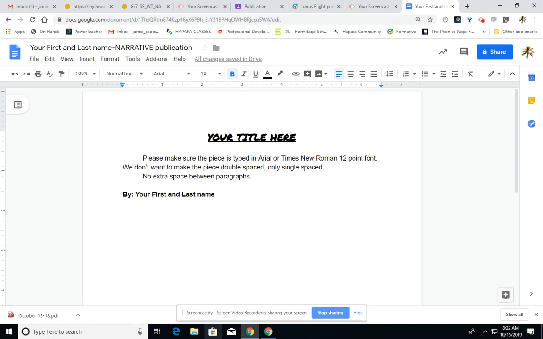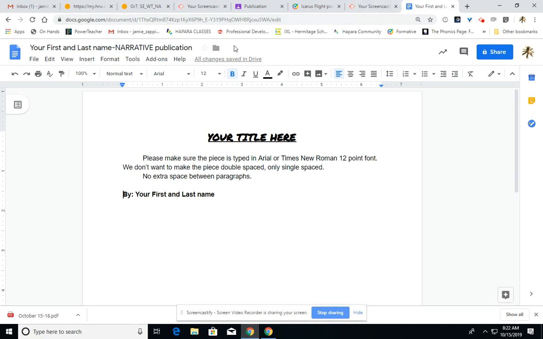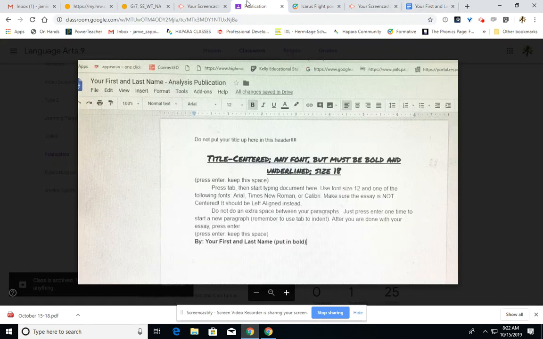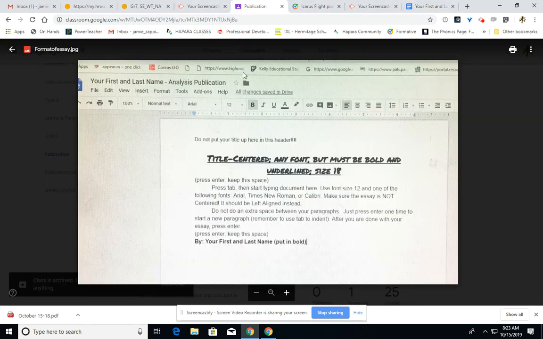I will be putting up a copy of what the publication piece should look like. It looks like this, and it gives you more detailed instructions. Here's the only challenge about this. Please be aware that I did this for a different unit, so it says analysis up here, and yours is obviously not for an analysis unit, but for narrative. So your document name should change and have that on top, as opposed to the screenshot that I'm going to put in this document so you can see what it looks like. Make sure that yours does not say analysis and it says narrative.